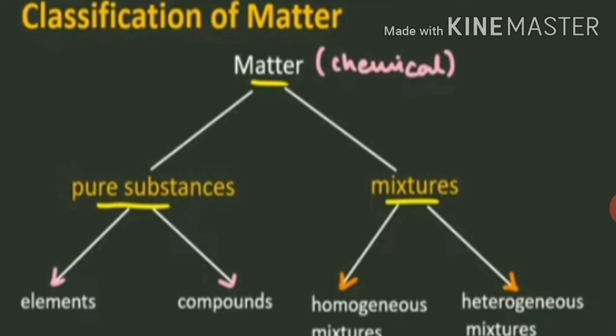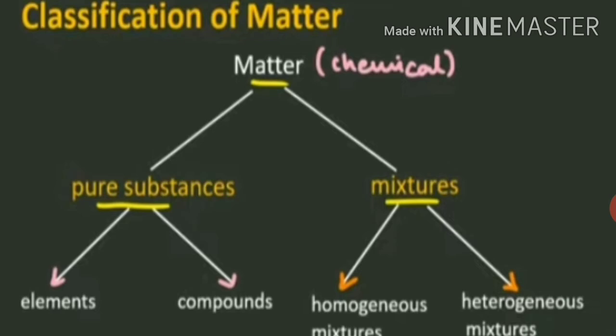For example, we have water, that is H2O. Next we have NaCl. NaCl is common salt. Next we have methane, that is CH4. We have baking soda, that is NaHCO3. So we have different examples for compounds.